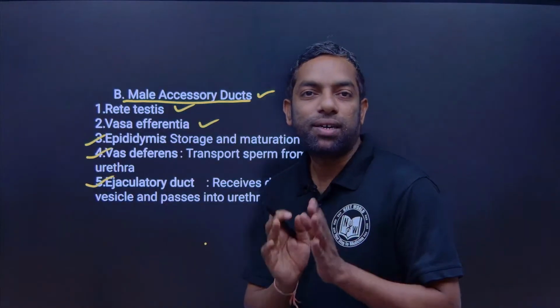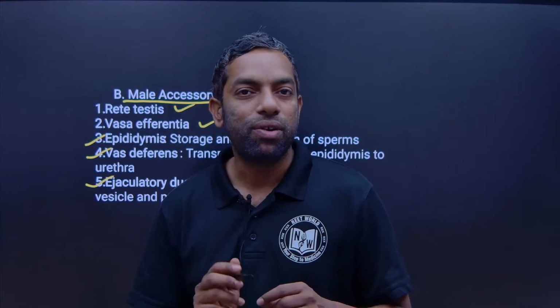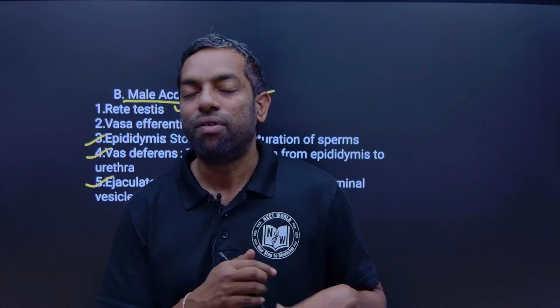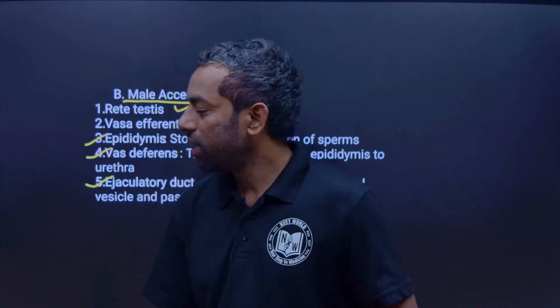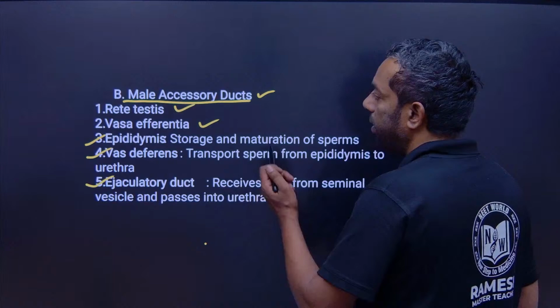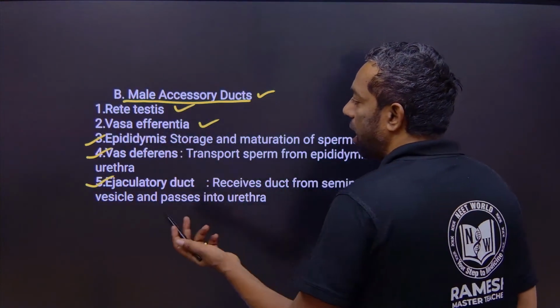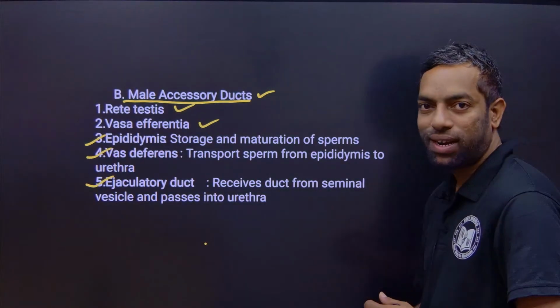These are the ducts involved in the male reproductive system. We are going to discuss each and every part, their role and function. What is the rete testis, vasa efferentia, epididymis, vas deferens and ejaculatory ducts?